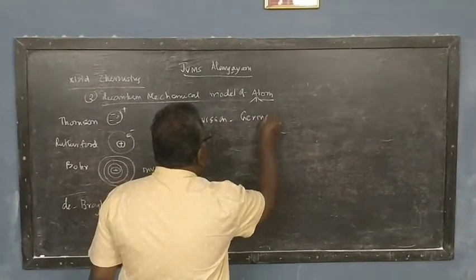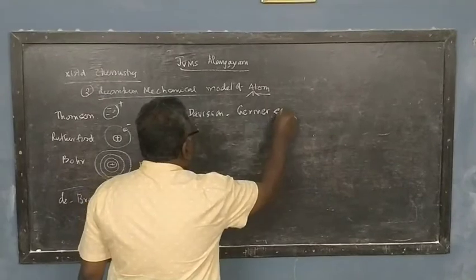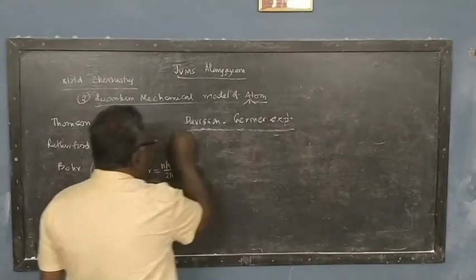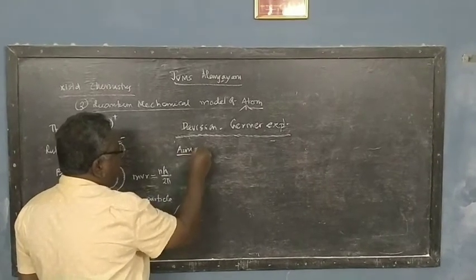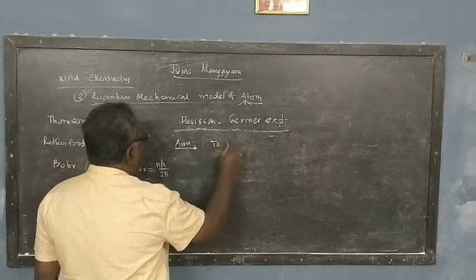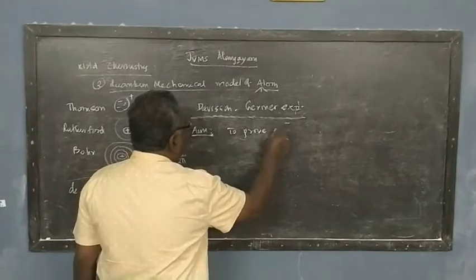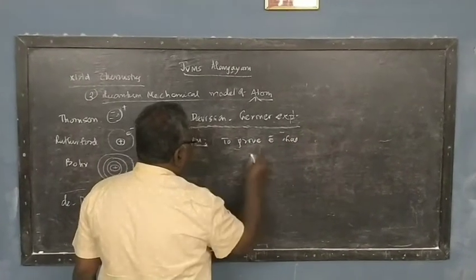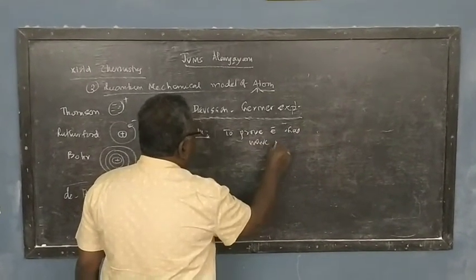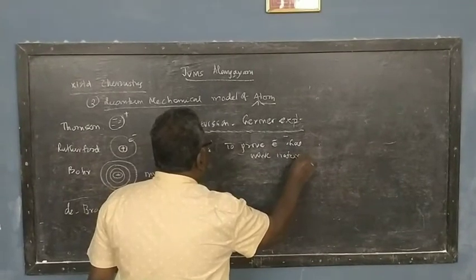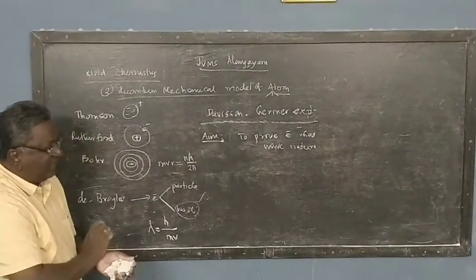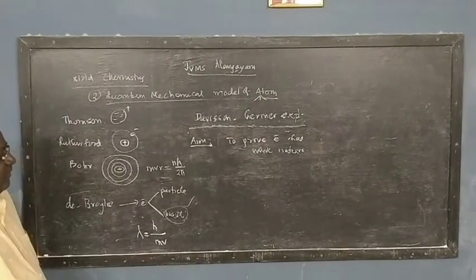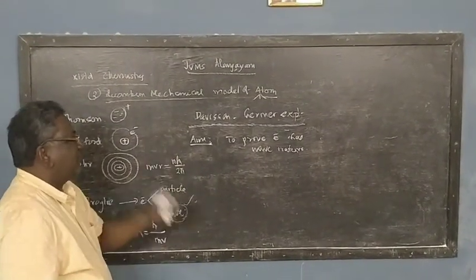Davisson and Germer. These are the two scientists who did an experiment to prove electron has wave nature. எலக்ட்ரானுக்கு வேவ் நேச்சர் இருக்குது அப்படின்னு ப்ரூவ் பண்றது டேவிஷன் அண்ட் ஜெர்மர் எக்ஸ்பெரிமெண்ட். So what they did, right?